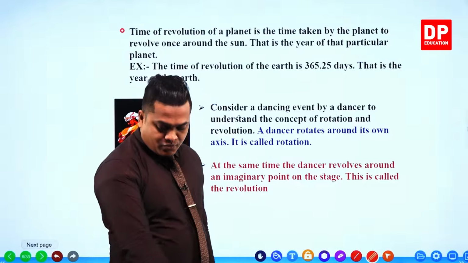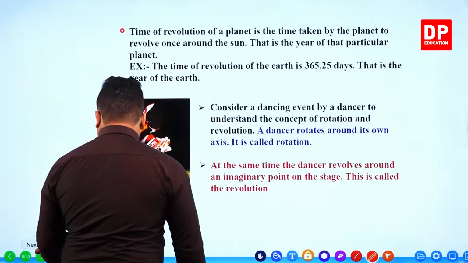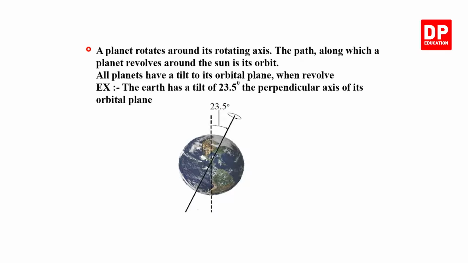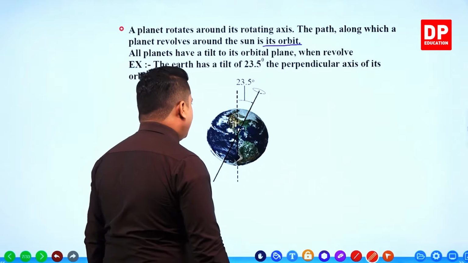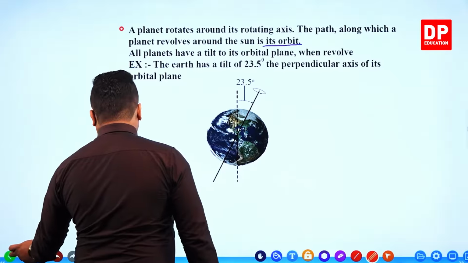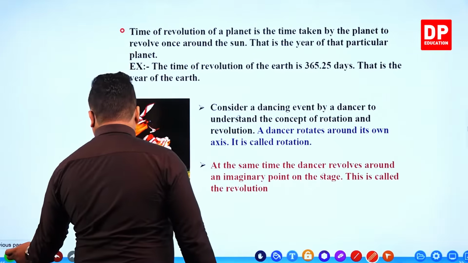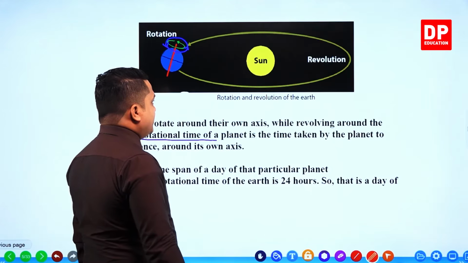Right then. So we'll move on with the next thing. Planet rotates around its own axis. The path along which a planet revolves around the sun is its orbit. I'll take the previous one once again to show that orbit.